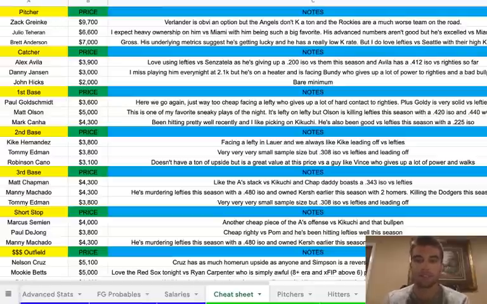Going over today's MLB main slate on DraftKings. We have a really good 13-game slate, which I think is a really fun slate today, so I'm really looking forward to it.